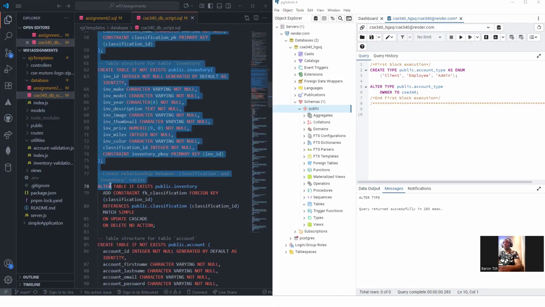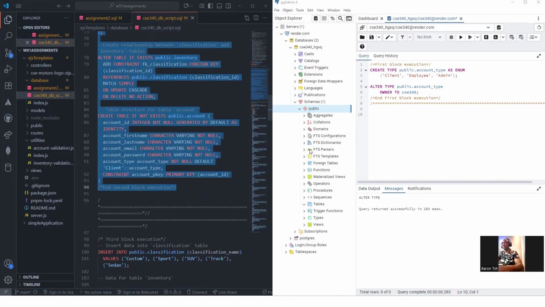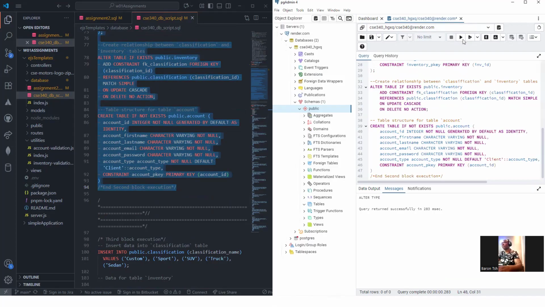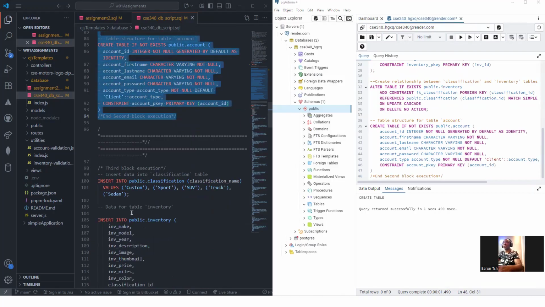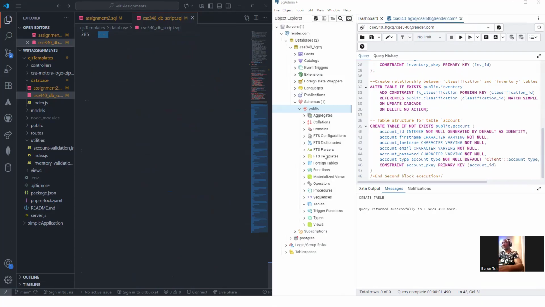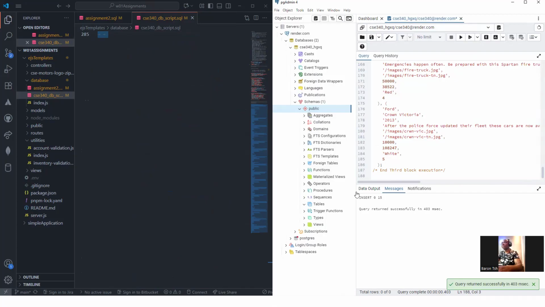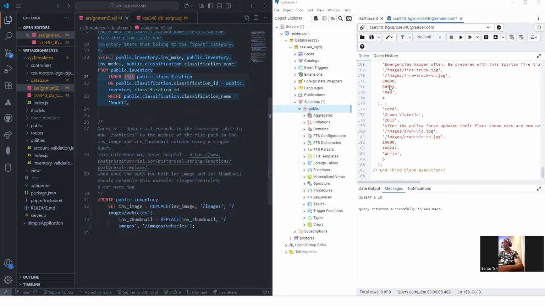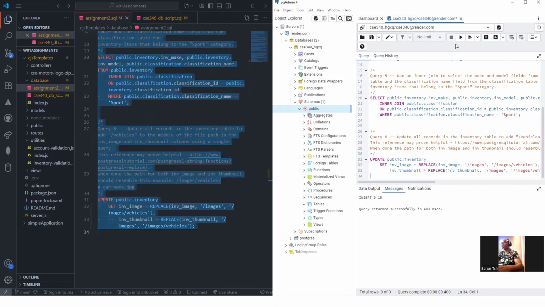Second block, and then the third block. Then I can move to assignment 2. There we go.